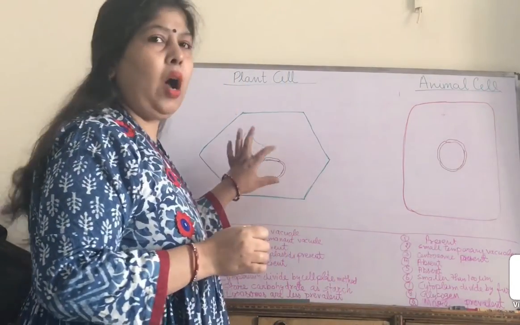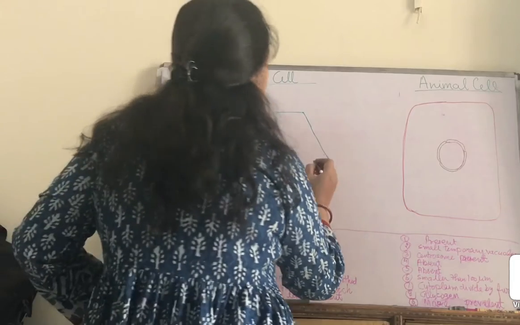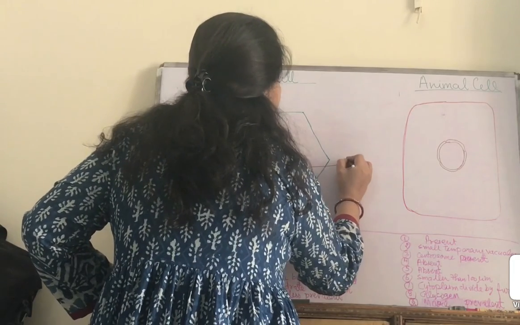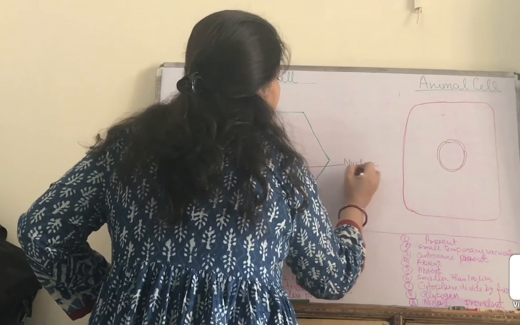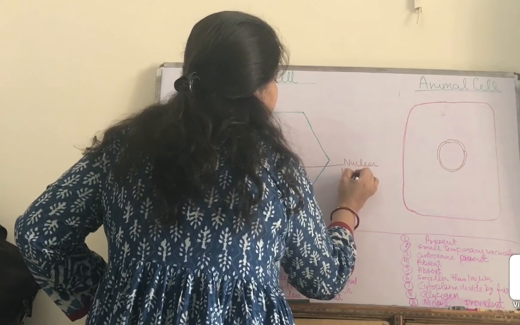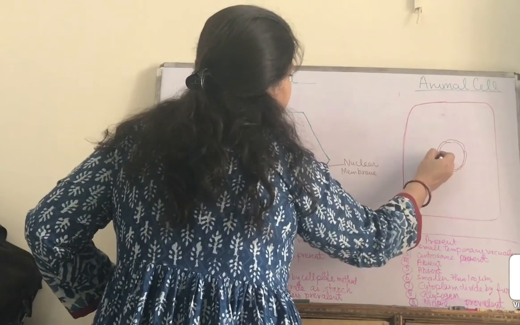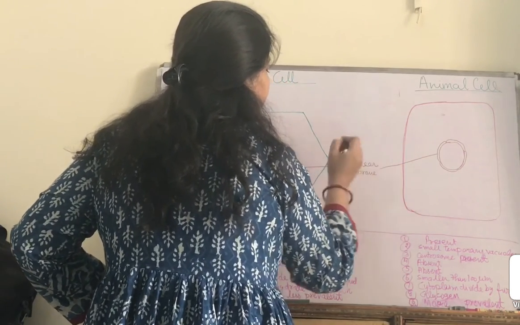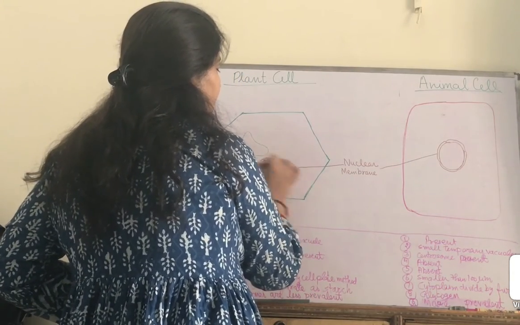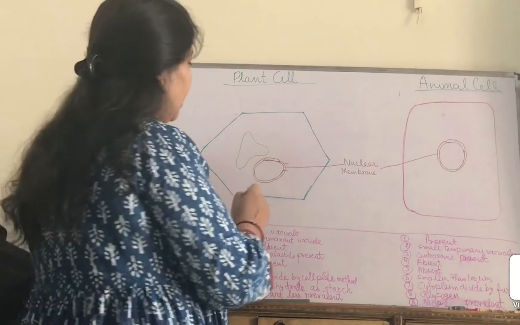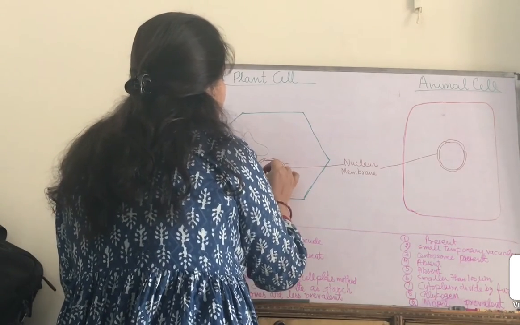We have drawn the outer membrane of the nucleus, so we will mark it. It is called the nuclear membrane. And this is the outer and this is the inner membrane. Inside the nucleus we will draw one circular nucleolus.